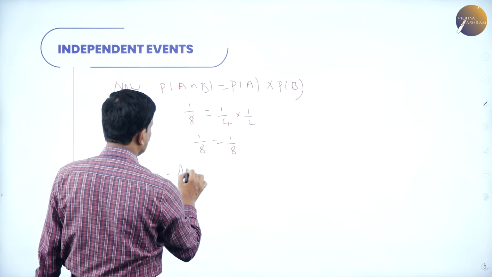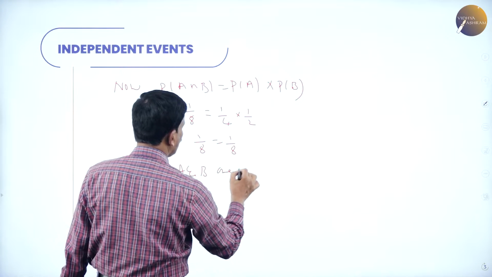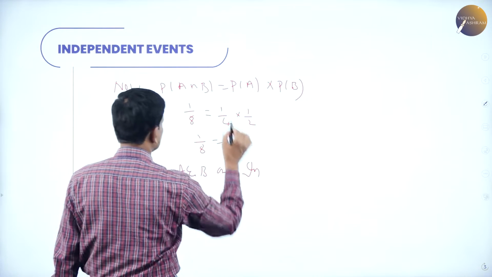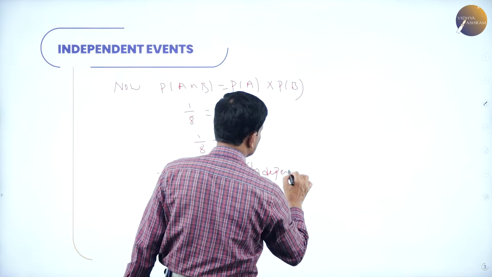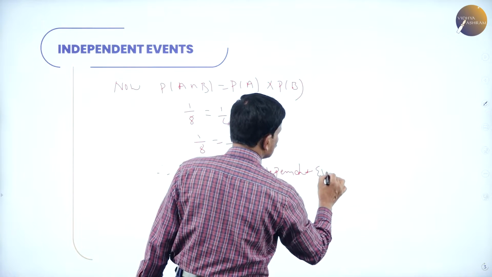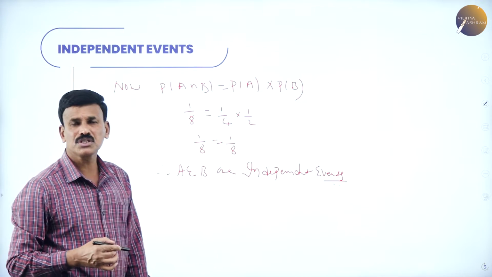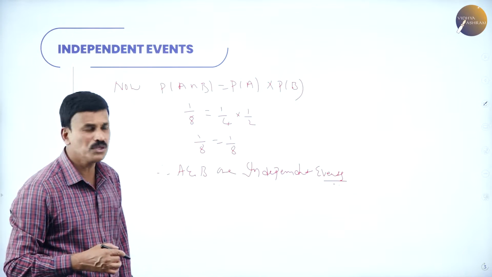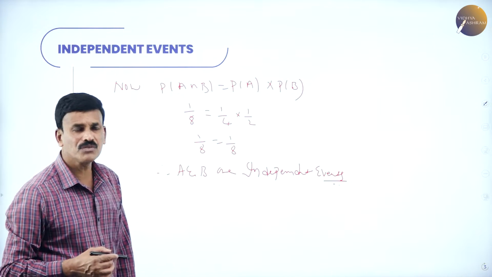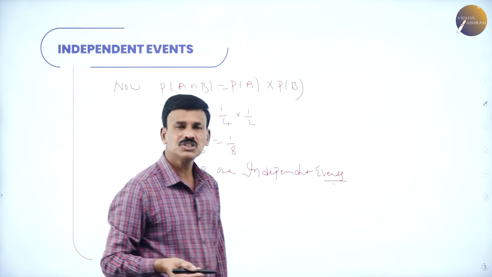So therefore A and B are independent events. So since probability of A intersection B is equal to probability of A into probability of B, 1 over 8 is equal to 1 over 8, therefore A and B are independent events.